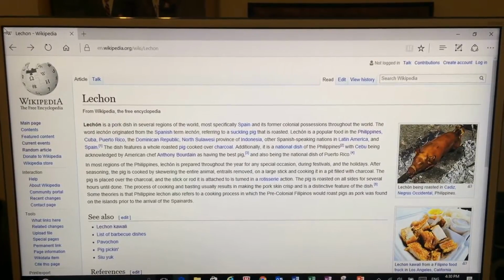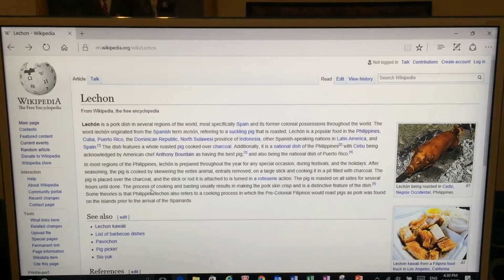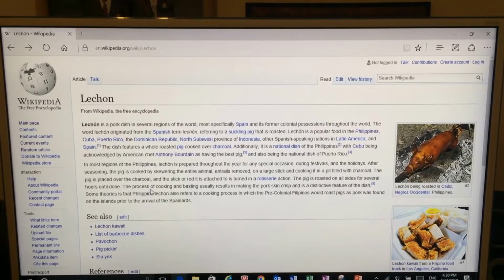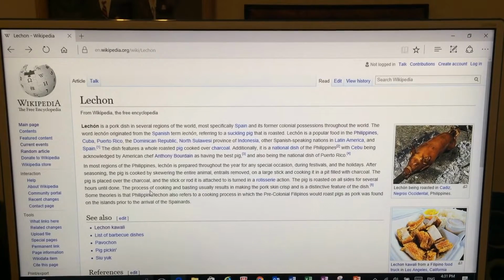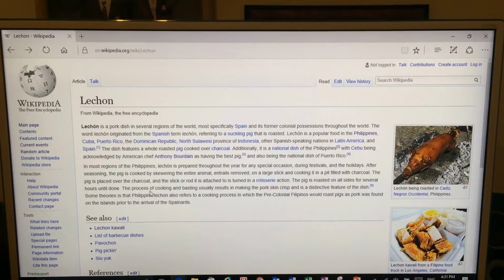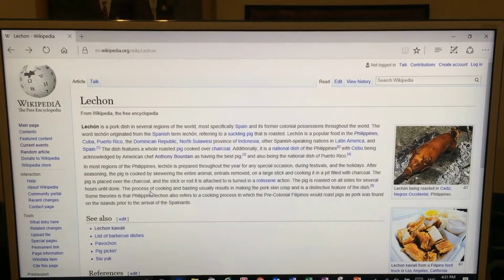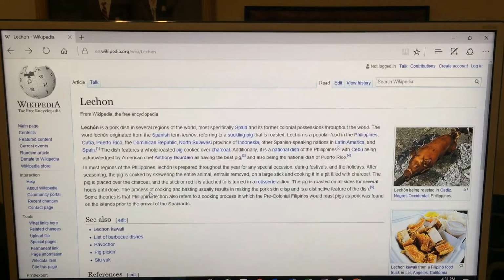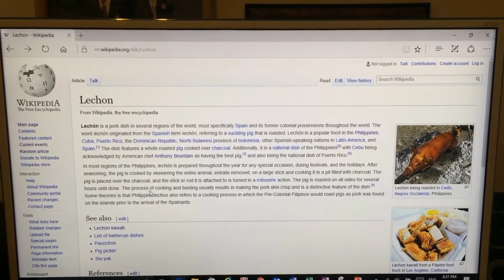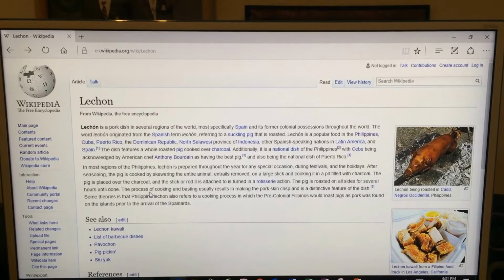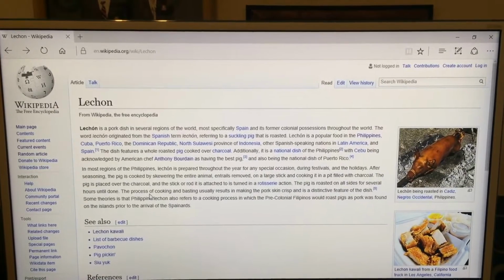It says here that lechon is a pork dish that is in several regions of the world, which is in Spain and around the world. It says that the word lechon originated from the Spanish term, which means suckling pig. It's also a pig that is roasted, and it's popular around all southern countries like Cuba, Puerto Rico, Dominican Republic, Latin America, and even in the Philippines. And it says that it involves roasting a pig over charcoal and is considered a national dish in the Philippines.